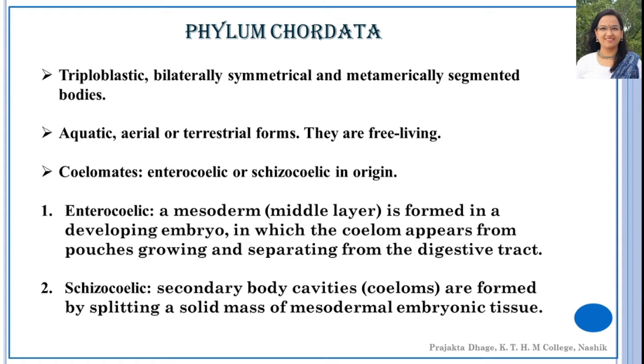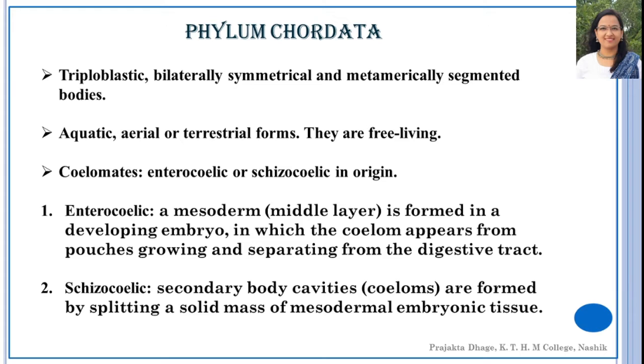Now these organisms are bilaterally symmetrical and metamerically segmented. Now they may be aquatic, like the example is fishes. They may be aerial, example is birds. They may be terrestrial like humans and other mammals. So these are free living organisms.